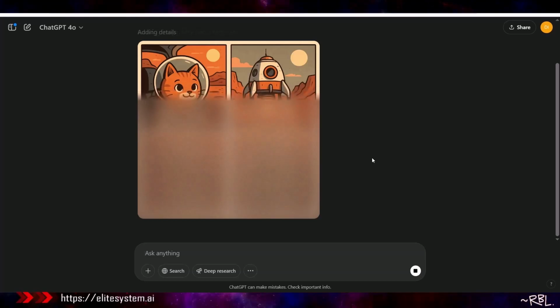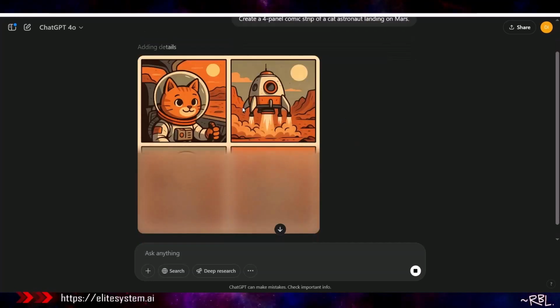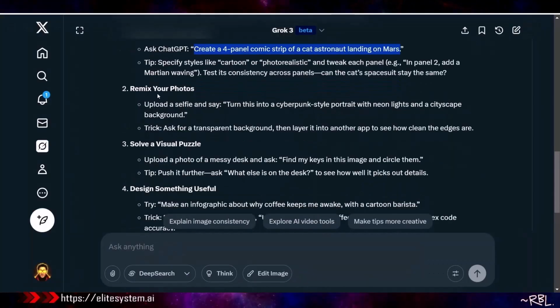So far, so good. It's literally generating. You can see it generate and render in real time, right? So I said, create a 4-panel comic strip of a cat astronaut landing on Mars. And it actually is happening. It's a 4-strip. So let it play out, okay? Number 2, I'll probably do it some other time.